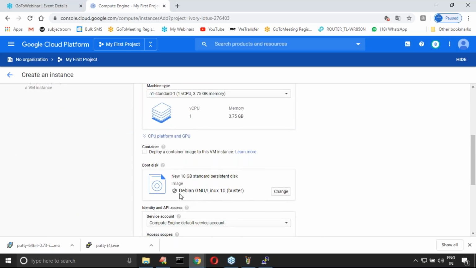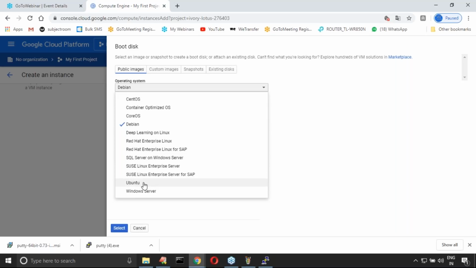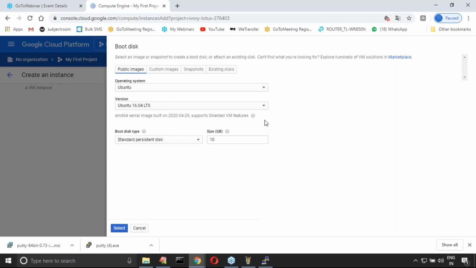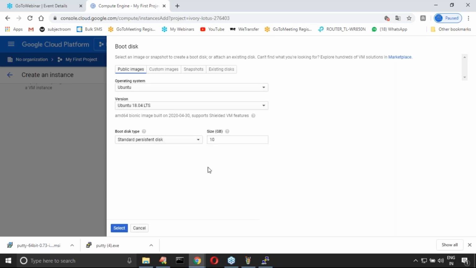By default it is Debian, so change to Ubuntu. In Ubuntu, you can take 16, 18, 19 or 20 based on your requirement. I'm taking Ubuntu 18.